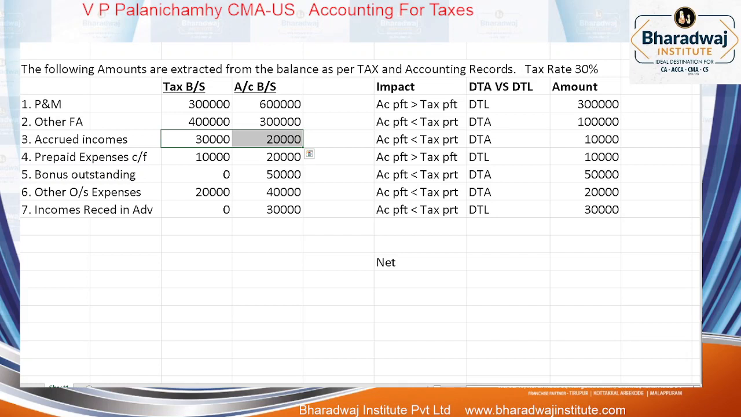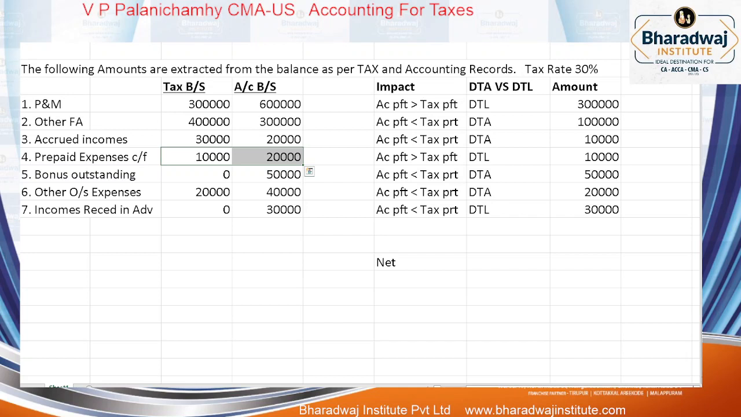Prepaid expense: what do we do in the P&L account? We put minus and carry it forward. In tax, how much have you carried forward? 10,000. In accounts, how much have we carried forward? 20,000. Which means expenses minus prepaid expenses are charged in the P&L account.